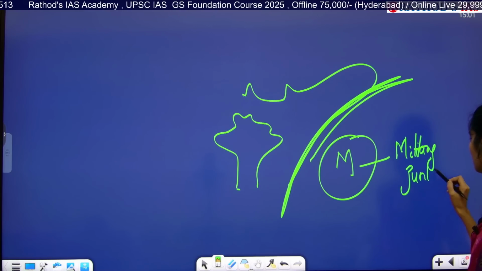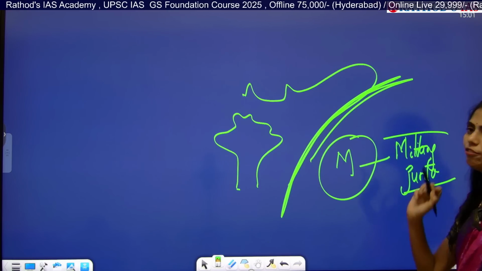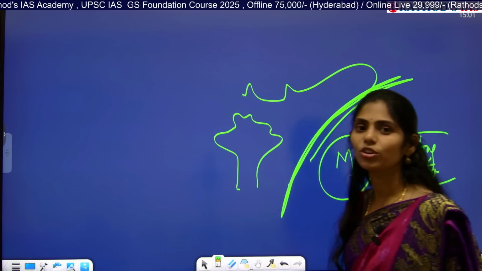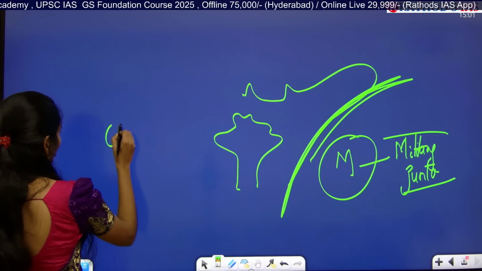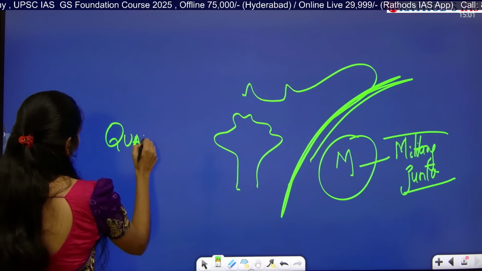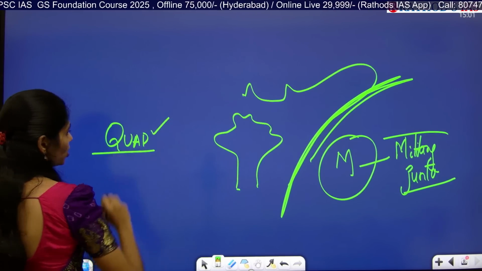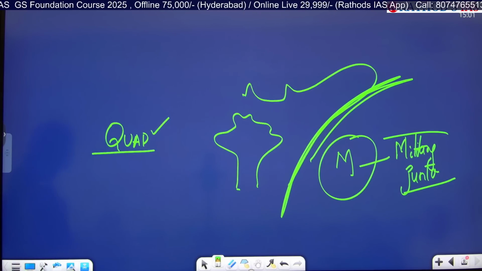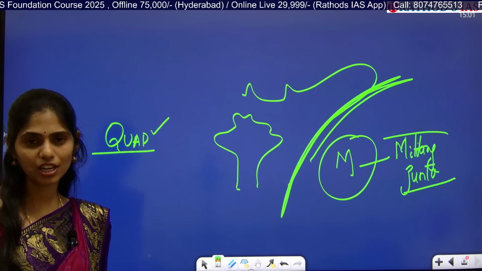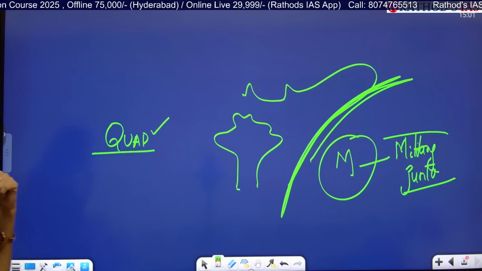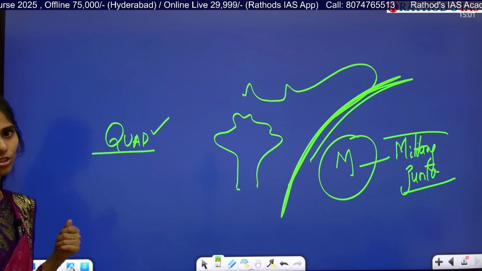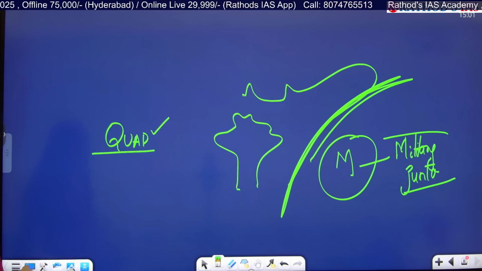It is under military junta. It is under the rule of the military now. There is no democracy here in Myanmar. Because of this, in yesterday's class we also discussed the Quad, the quadrilateral group, which is also focusing on resolving issues like the Russia issue, the Palestine issue, and this Myanmar issue, right? In Myanmar we have this military junta, so we have to address this problem.